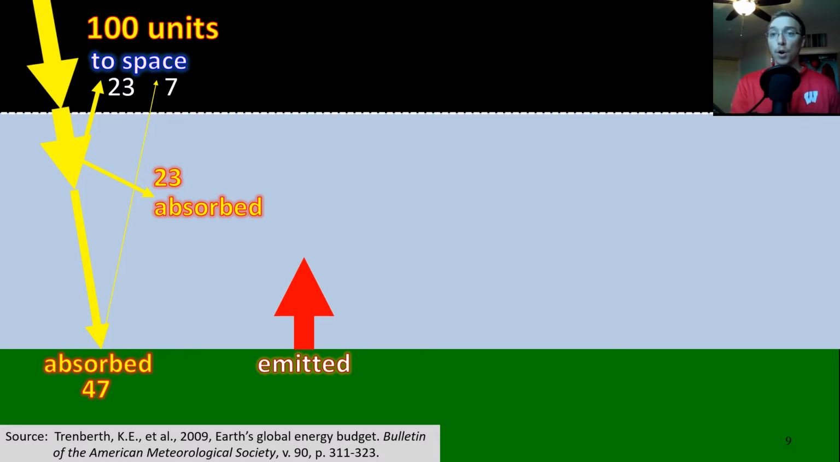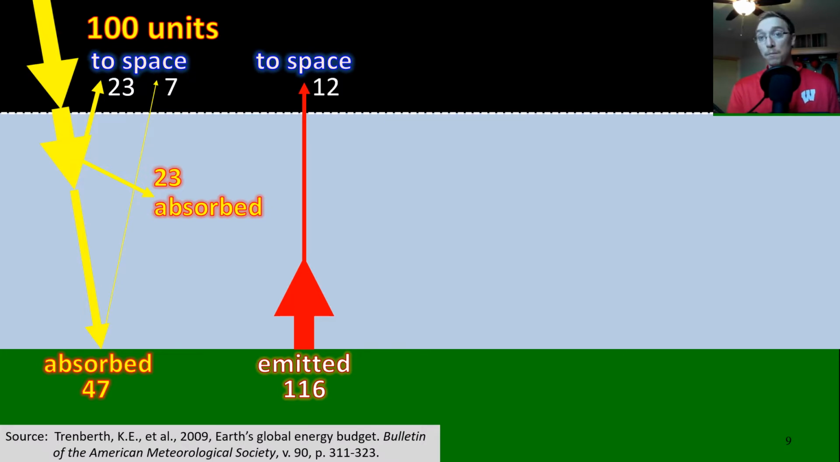Now, what does our Earth emit? Well, it emits 116 units. Well, that doesn't match, right? We have 100 incoming and 116 outgoing. Well, that's not the only part of our budget here. So of that 116 units emitted, about 12 make it to space. Another 104 are absorbed by our atmosphere.